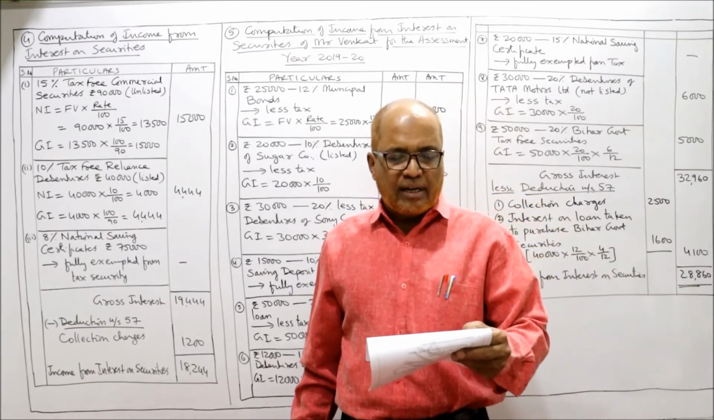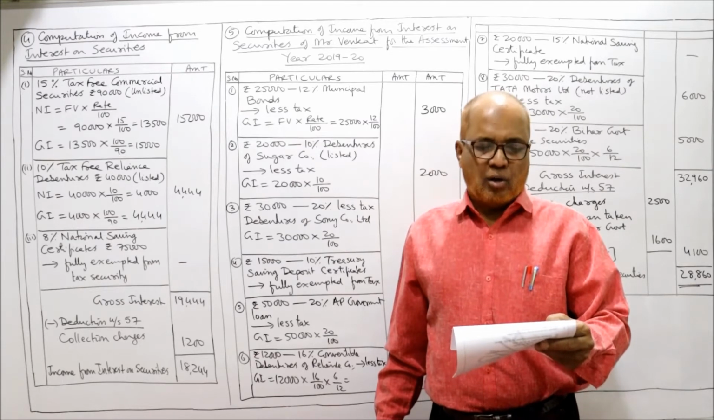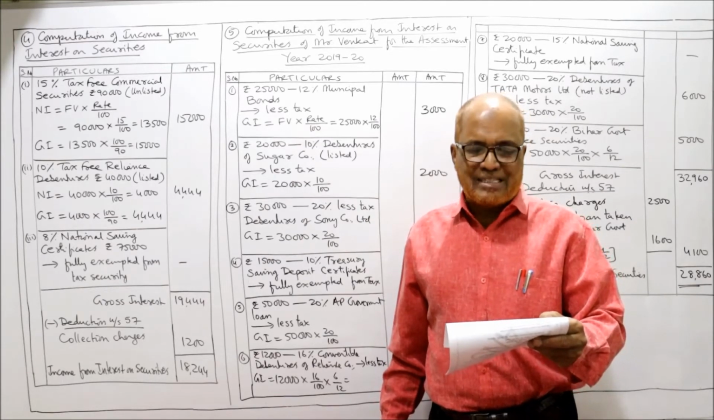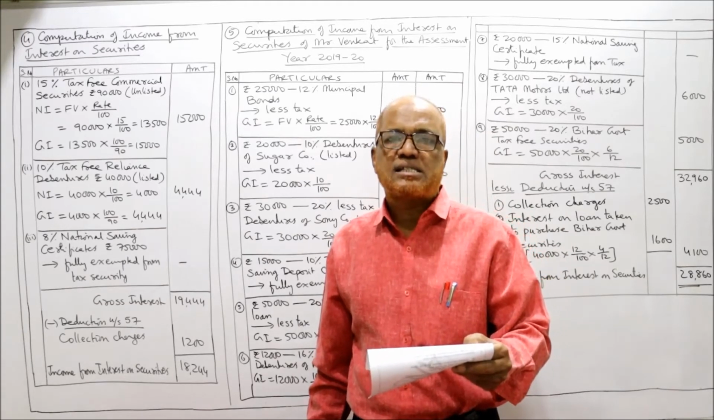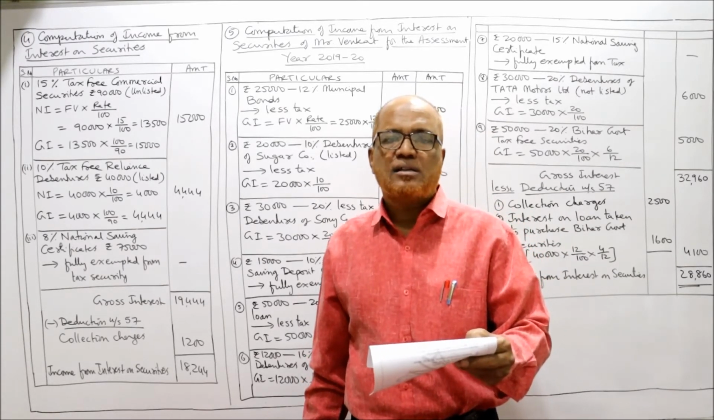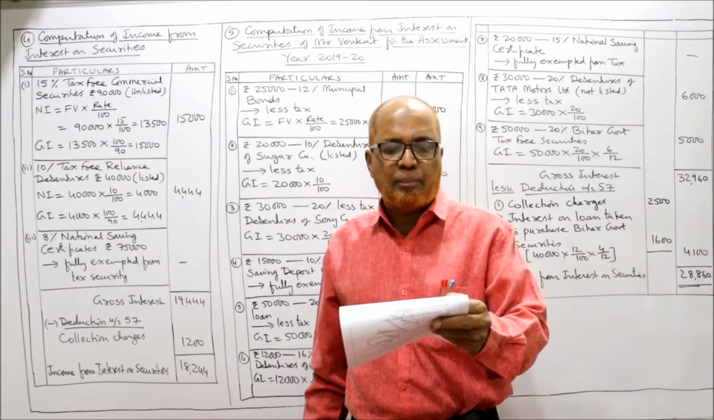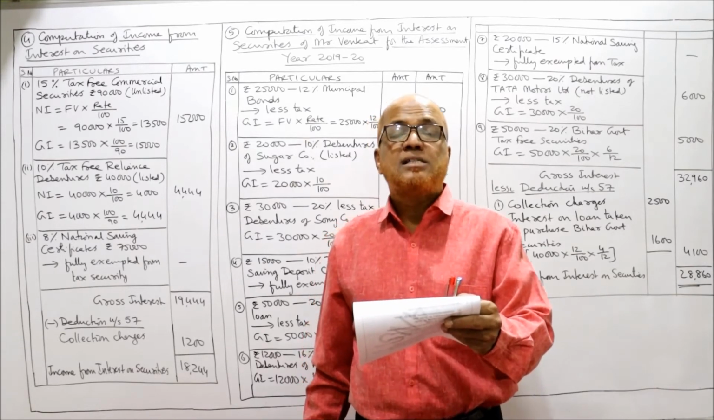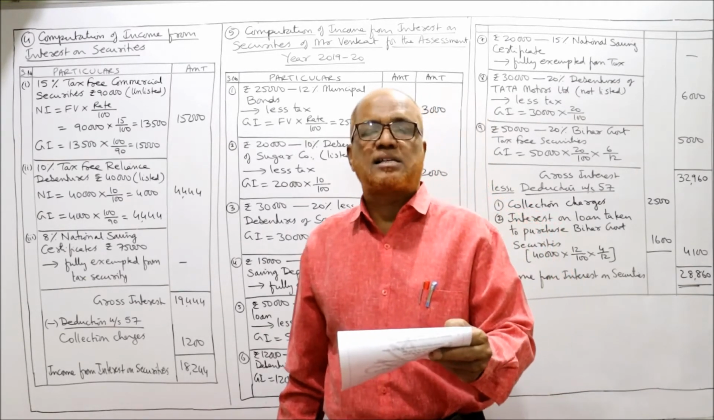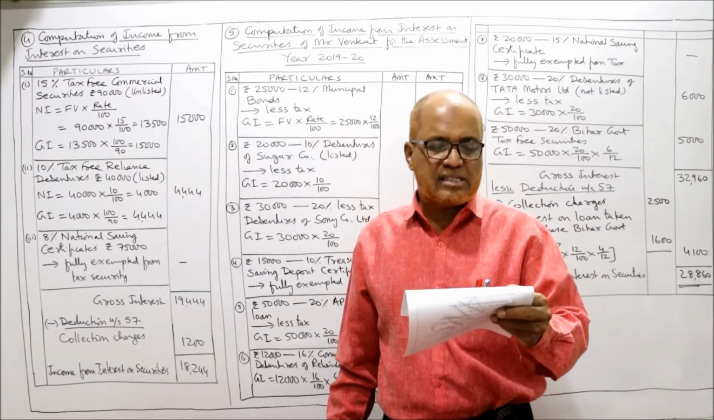Second, rupees 20,000, 10% debentures of sugar company. Again, nothing is given, less tax. It is a less tax security. Same, face value into rate by 100. Next, rupees 30,000, 20% less tax debentures of Sony Company Limited. Specifically given in the problem, less tax. So again, face value into rate by 100, only one step.